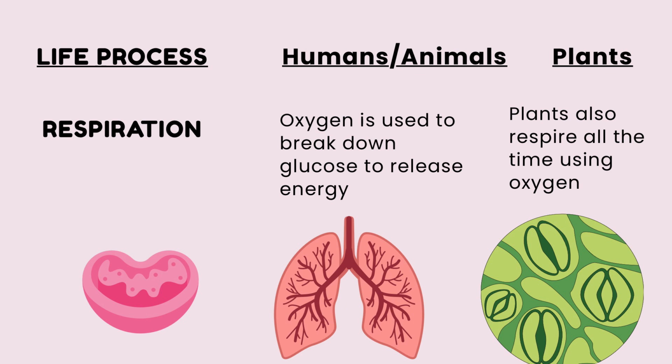This energy helps us to do everything: to move muscles, to repair tissues, grow, and think. Plants also respire day and night. Glucose is broken down to release energy for growth and other functions. Gas exchange occurs through tiny openings present on the surface of the leaves called stomata.